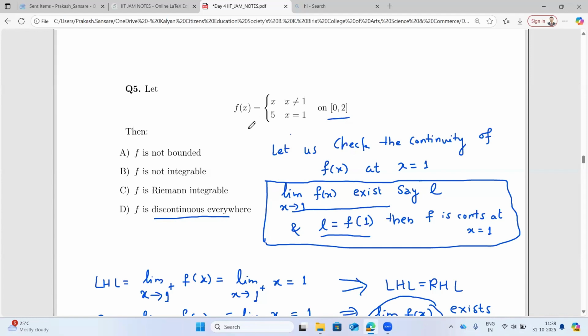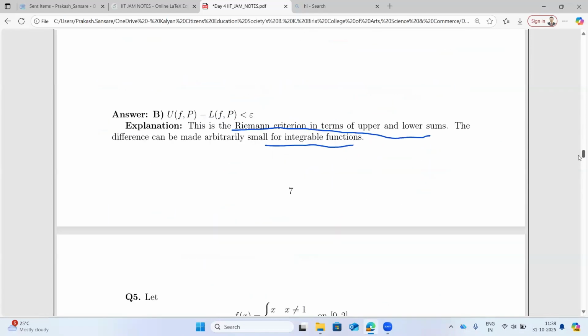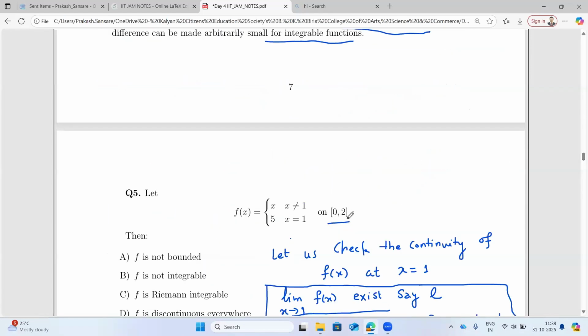So at every point it is continuous, but at x is equal to 1 only it has a problem. So what is my conclusion? f is discontinuous at x is equal to 1, and at other points of the closed interval 0 comma 2, it is continuous. Apart from x is equal to 1, it is continuous everywhere; except at x is equal to 1, it has a problem.